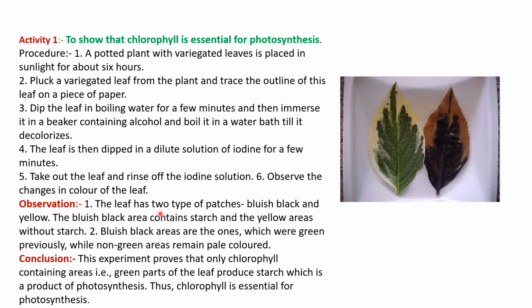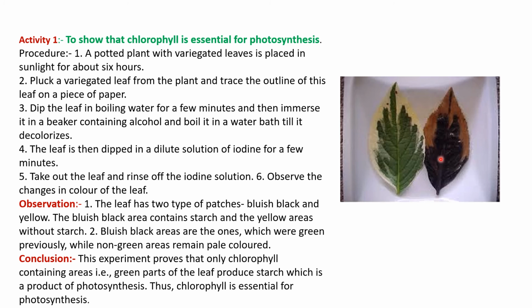So when you observe, after doing everything, you will see that wherever the green color patch was there in the leaf, that has changed into bluish black in color. See, starch changes into bluish black when it reacts with iodine.